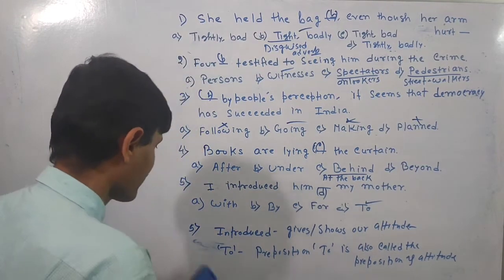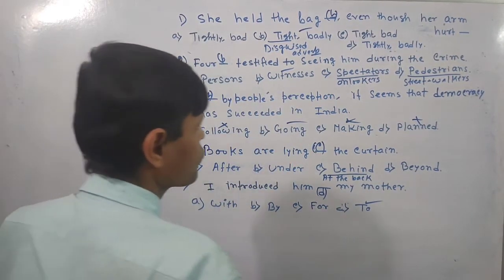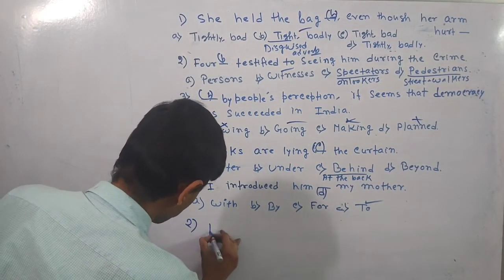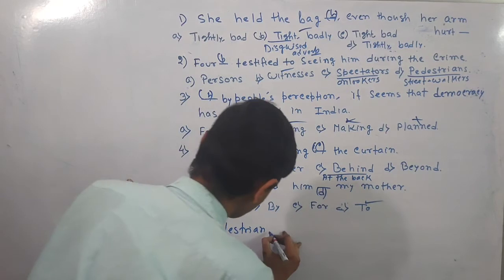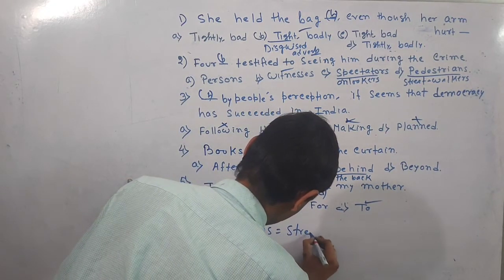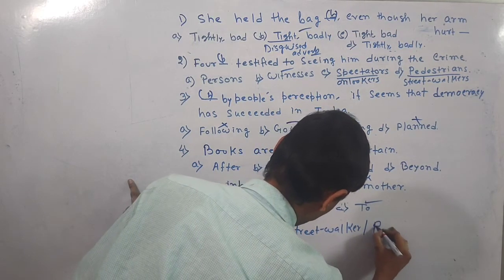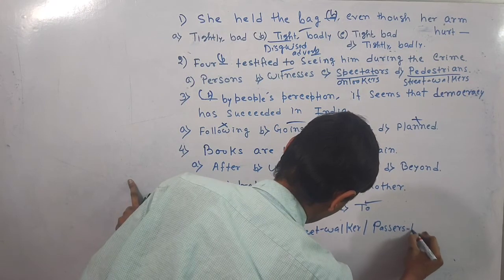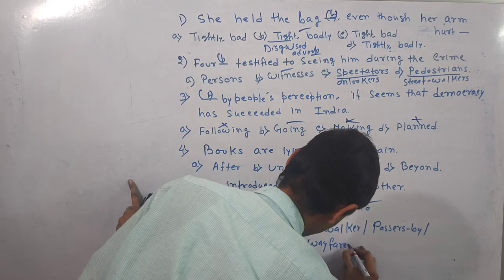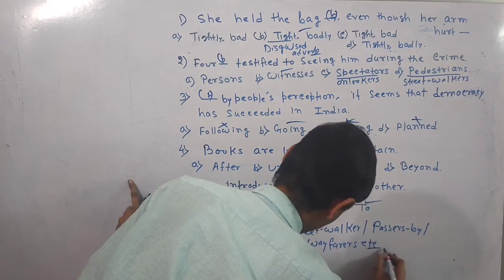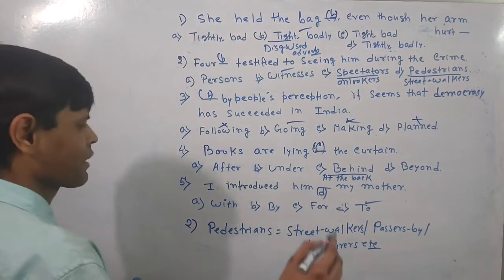So again I am going to write that. Now what can be the appropriate synonym for street worker? I am giving you some synonyms. Pedestrian. Pedestrians mean either street walker, or passers-by, or wayfarer. So there can be many synonyms. I am just giving some of them. So it can be the street walker, or passers-by, etc.